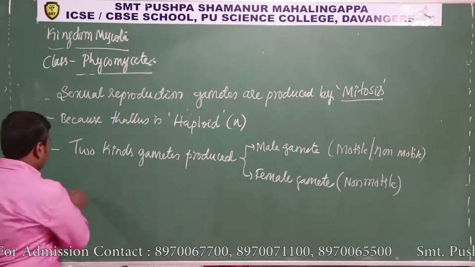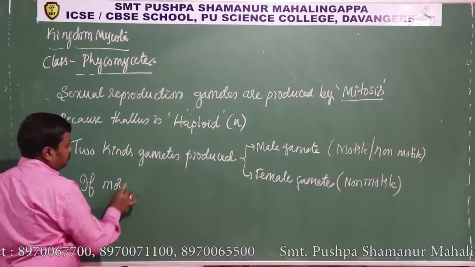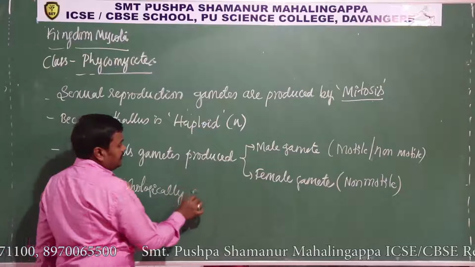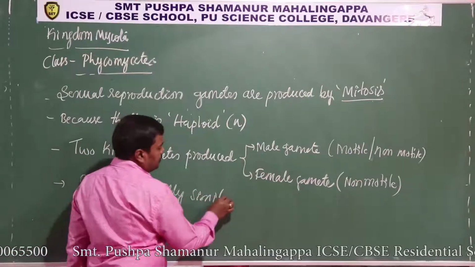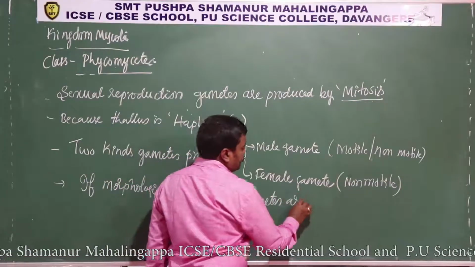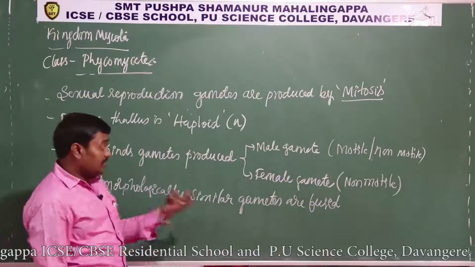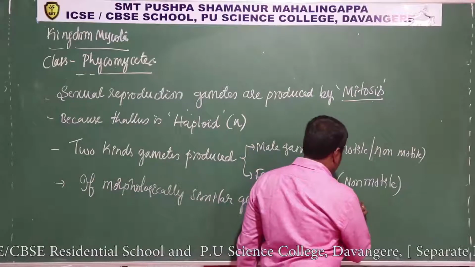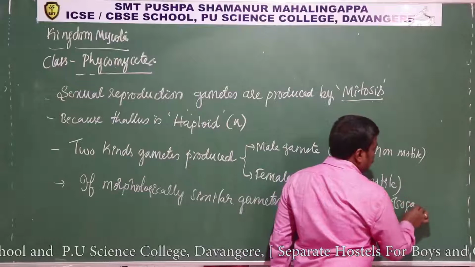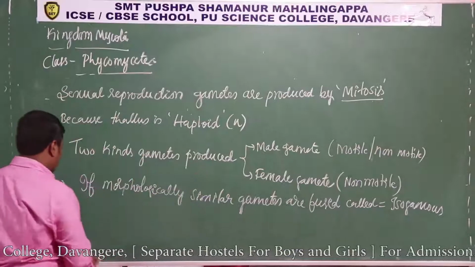a female gamete. Okay, if morphologically similar gametes are fused, if gametes that look the same morphologically fuse, it is called isogamous. Okay, I will explain it later.